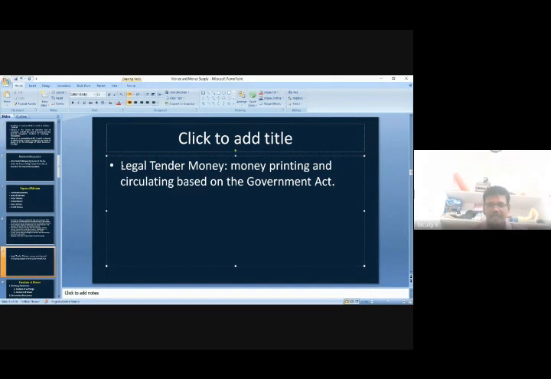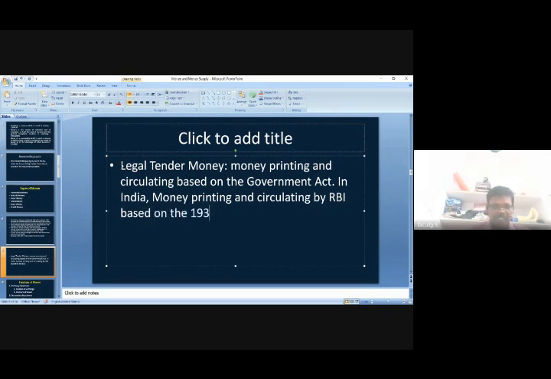So in our country, in India, money is printed and circulated by whom? By the RBI, based on the 1934 RBI Act, which was made by the Government of India.